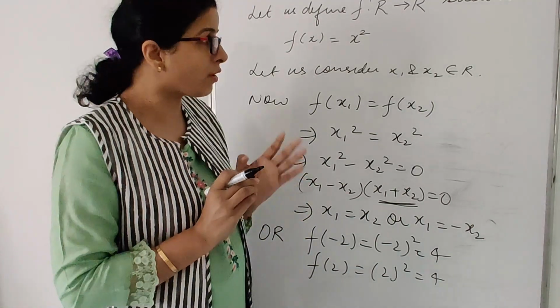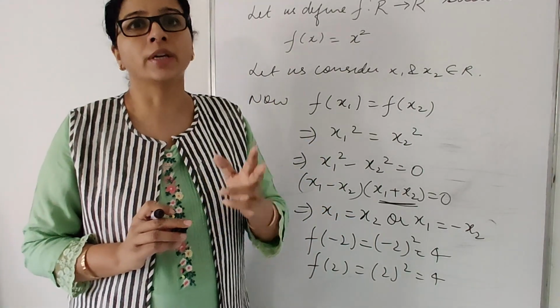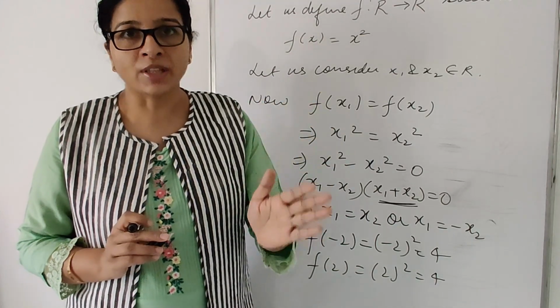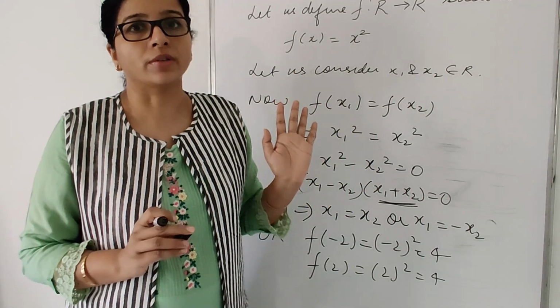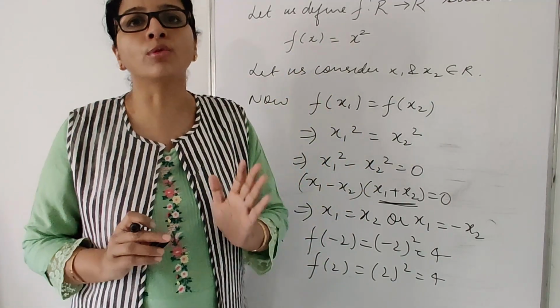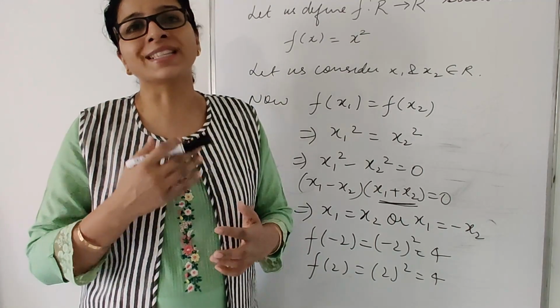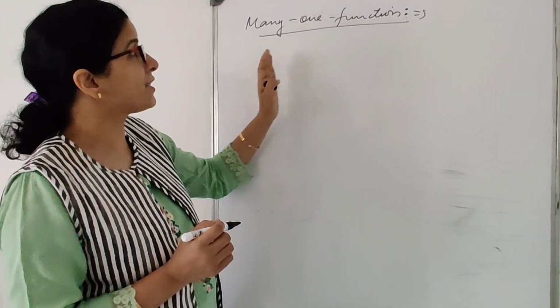Okay. So for 1-1, when you are solving, first of all take two arbitrary points, put the value of f(x), keep both the images equal and check whether the elements are coming equal or not. So this is the full procedure for how to check whether your function is 1-1 or not. Now let us move to the second kind of function. Just now we have covered 1-1 function. Now let us check many one functions.